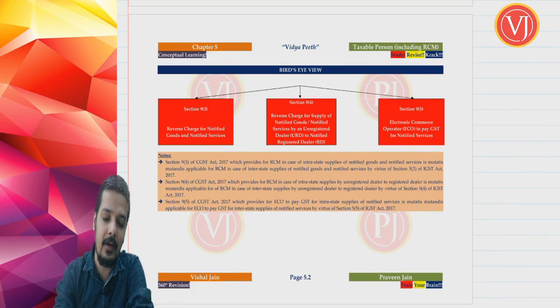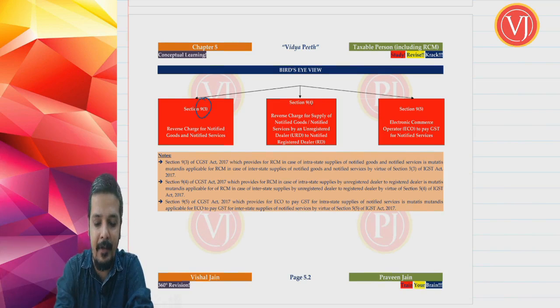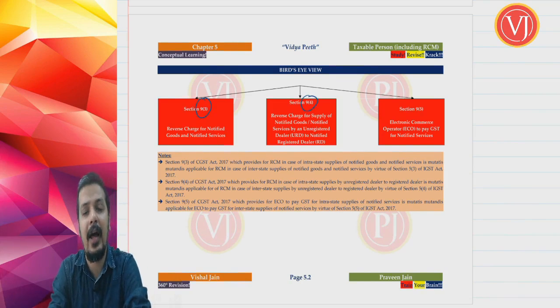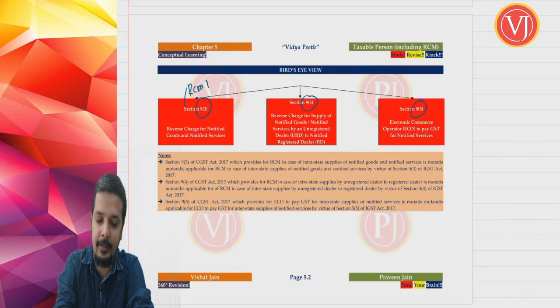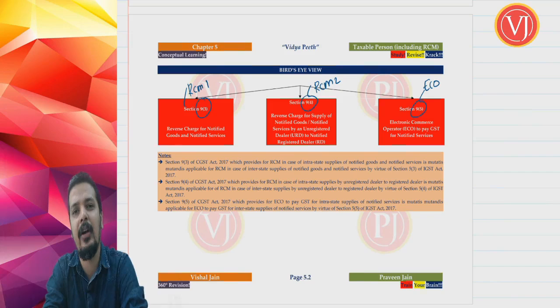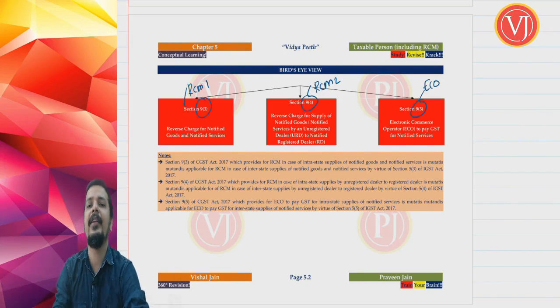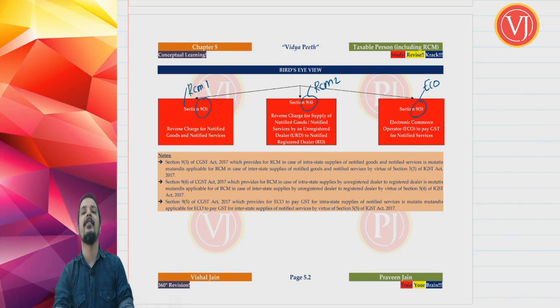Now friends, our focus is entirely on section 9.3 RCM type 1, section 9.4 RCM type 2 and section 9.5 ECO. Section 9.3, you can roughly call the first type of RCM, reverse charge mechanism. Section 9.4 is the second type of RCM, and 9.5 says that the electronic commerce operator will pay. 9.3 and 9.4 are the cases where the recipient will pay GST instead of the supplier.